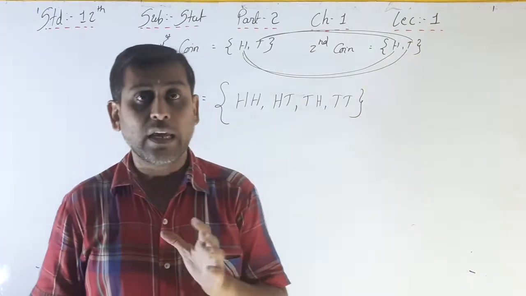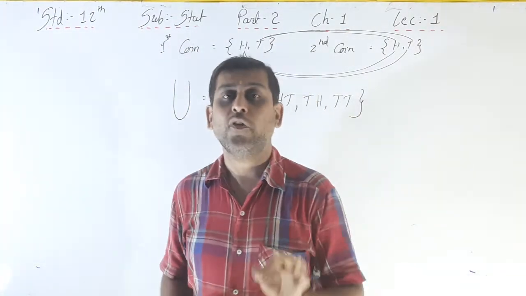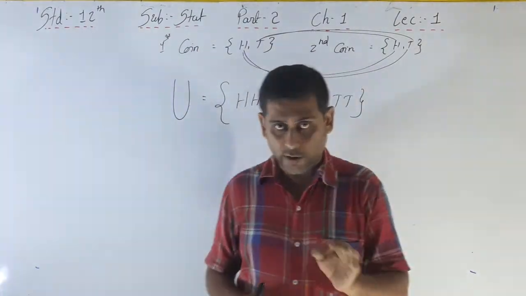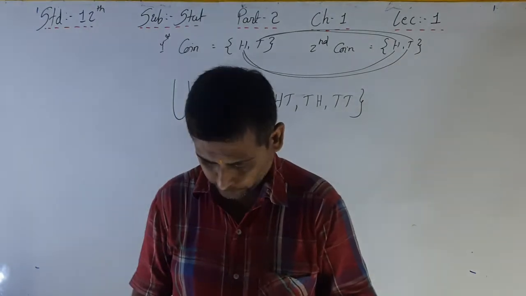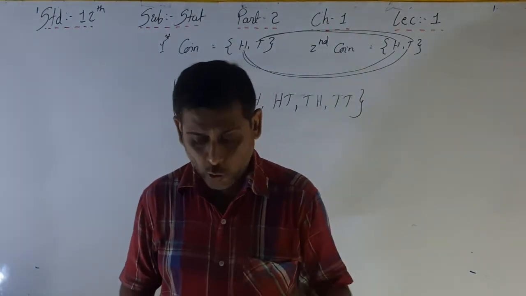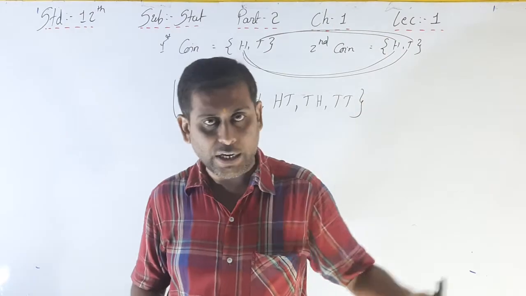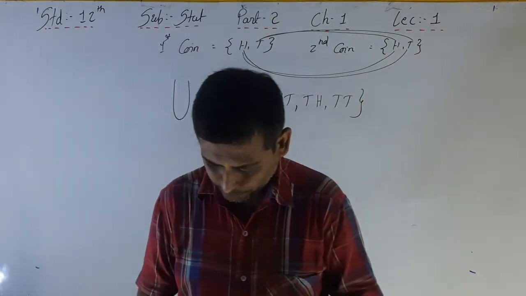Four outcomes, that is the sample space of two balanced coins tossed simultaneously. See, the answer U is equal to HH, HT, TH and TT.